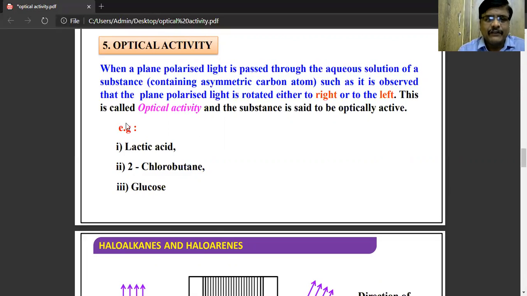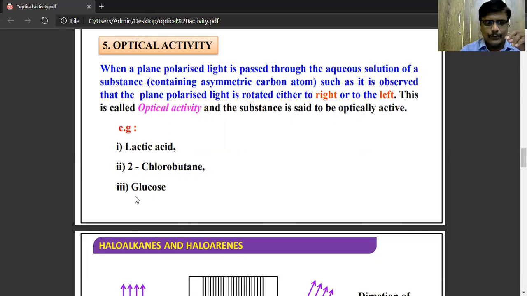When plane polarized light, which is vibrating in a single plane, is allowed to pass through an aqueous solution of a substance containing an asymmetric carbon atom, that plane polarized light is rotated towards either the right hand direction or the left hand direction. That nature is known as optical activity, and the substances which rotate the light towards either the right hand side or the left hand side are known as optically active substances.